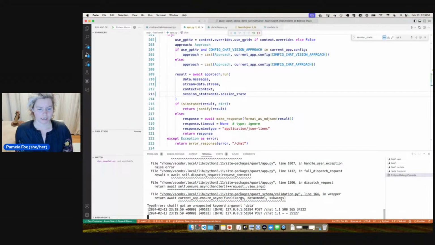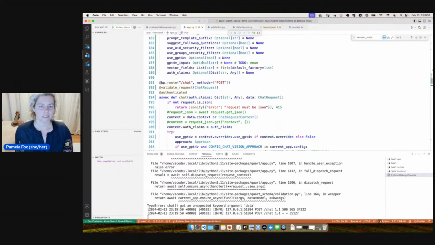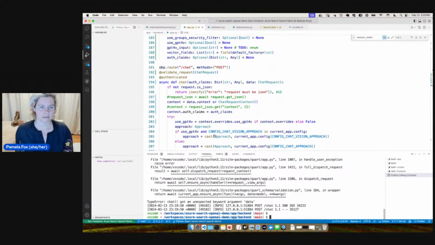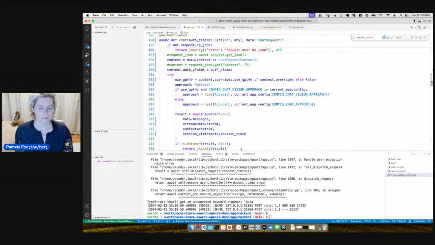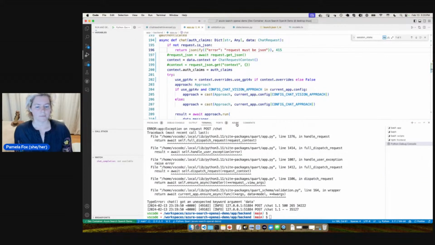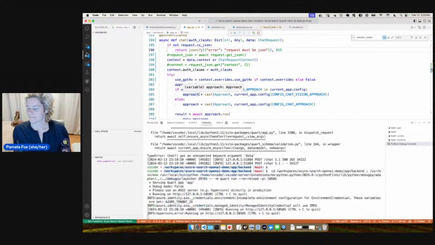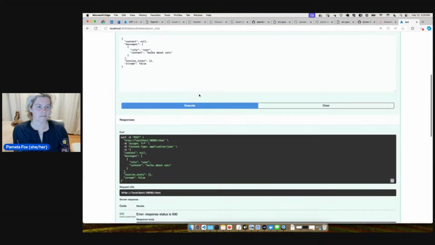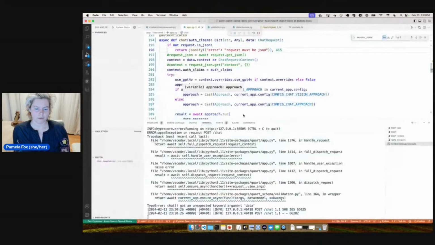Error. Fine. It says chat got an unexpected keyword argument data. Didn't we just change that data chat request? Let's just make sure. So chat data. Okay. That might have been the old error. Let's find out. Okay, running, execute, 500. Still getting that chat got an unexpected keyword argument data.